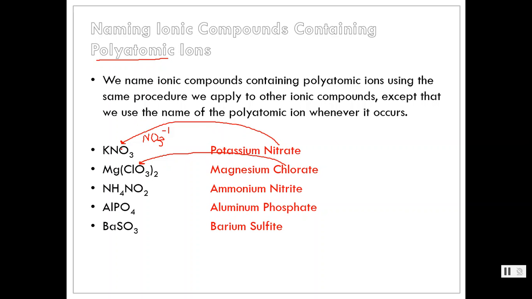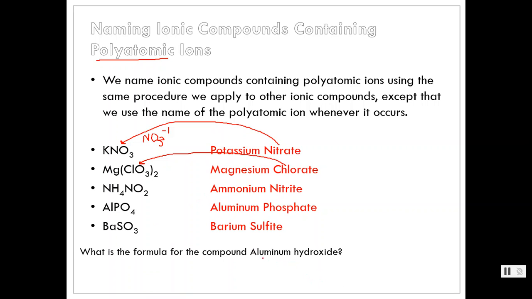So in actuality, naming an ionic compound that has a polyatomic ion is a little bit easier because you don't have to worry about changing the ending. You name the polyatomic ion as it is, as part of the name for the compound. So I've got some examples here of formulas and given the names. You should be able to go the opposite direction though.